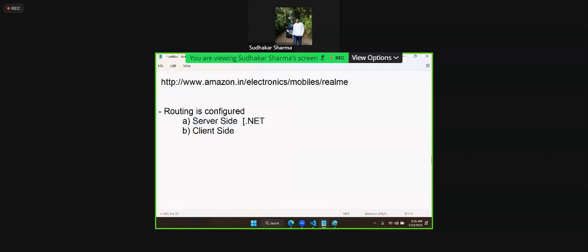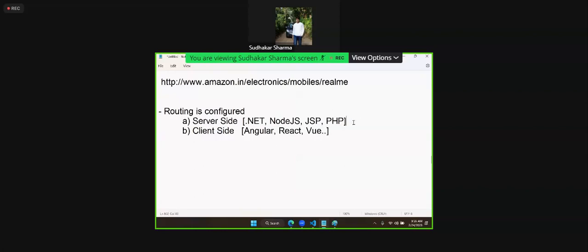That means you have .NET, Node.js, JSP, PHP. All these people use server side routing. Client side routing, in Angular, in React, in Vue, is a concept you can handle. This is client side routing. So now you are going to design client side routing.